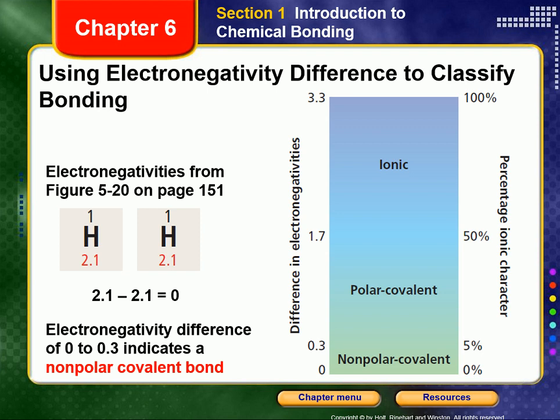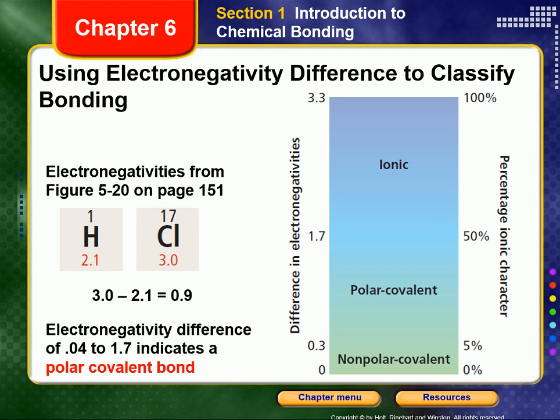Bonds having 0 to 5% ionic character, corresponding to electronegativity differences of roughly 0 to 0.3, are generally considered nonpolar covalent bonds. In bonds with significantly different electronegativities, the electrons are more strongly attracted to the more electronegative atom.